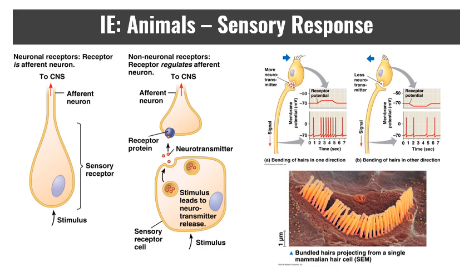So first off, you have to receive a signal. You have to receive communication or some sort of stimulus. That is then going to be picked up by receptors. That could be directly a neuron or could be some other form of receptor, like the receptor shown here inside your ear that allows you to hear. That is going to create an electrical signal that is passed through the neuron. And you can see that in the chart on the right. The more often the action potential of that electrical signal is generated, the stronger the stimulus. The action potentials are always the same.